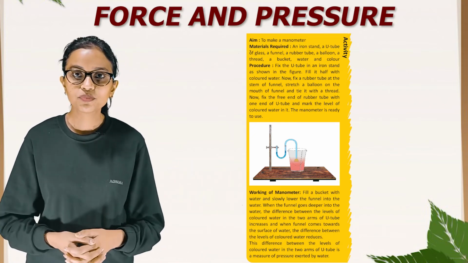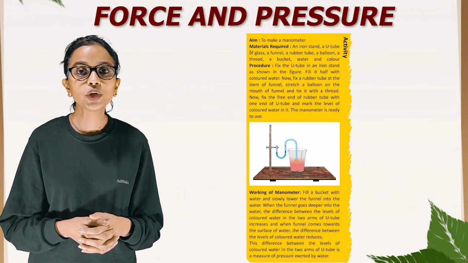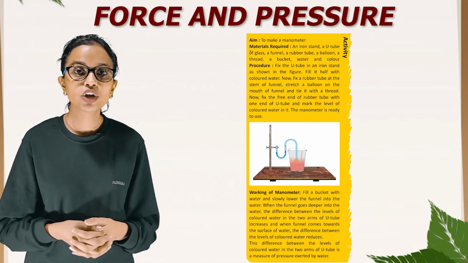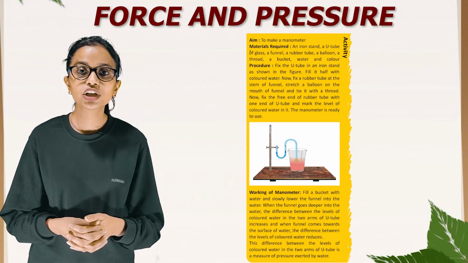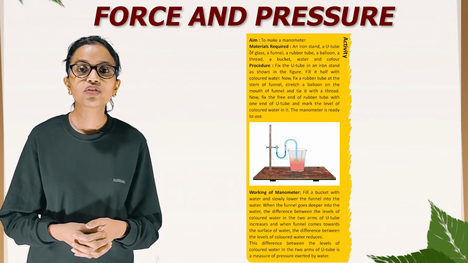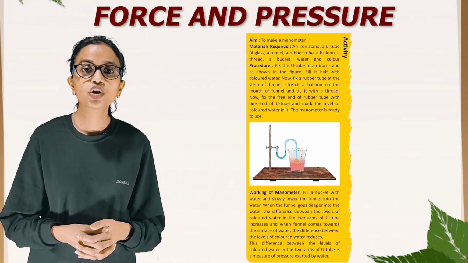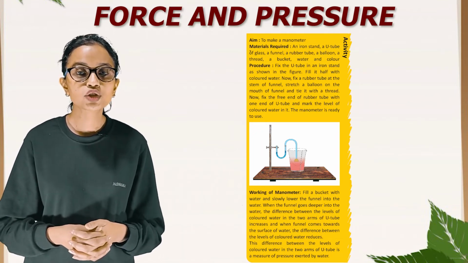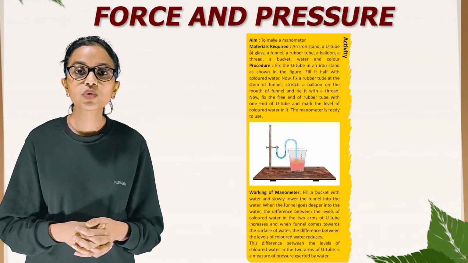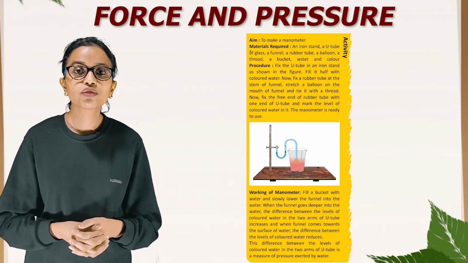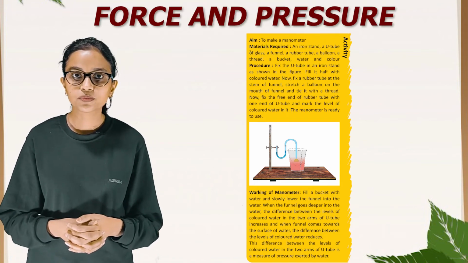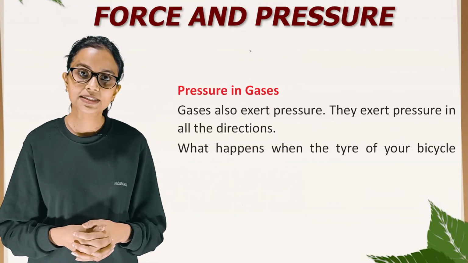Working of manometer: fill a bucket with water and slowly lower the funnel into the water. When the funnel goes deeper into the water, the difference between the levels of colored water in the two arms of U-tube increases, and when funnel comes towards the surface of water, the difference between the levels of colored water reduces. This difference between the levels of colored water in the two arms of U-tube is measure of pressure exerted by water.